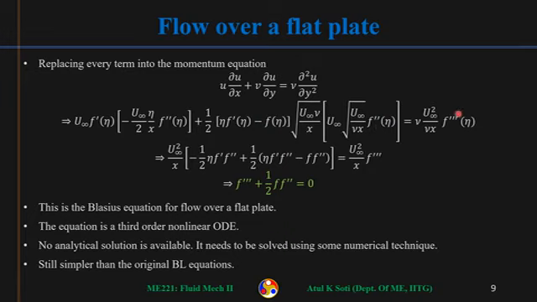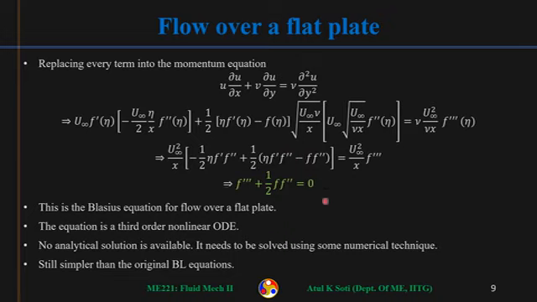And then this side is same, nu and nu will cancel, u infinity square by x f triple prime. And then this thing will cancel, this thing will cancel. So eventually we'll get an equation for small f, that is f triple prime, and you take this thing to this side, minus half of f into f double prime equal to 0.